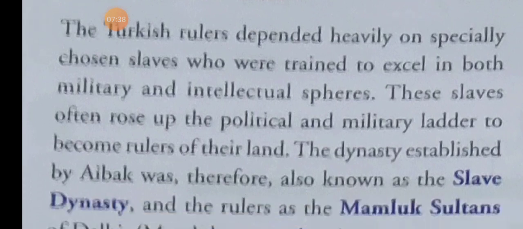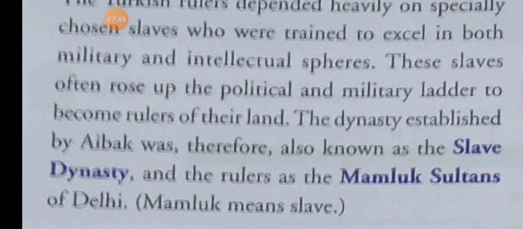Intellectual means one who can talk or communicate well. These slaves often rose politically and militarily to later become rulers of their land.